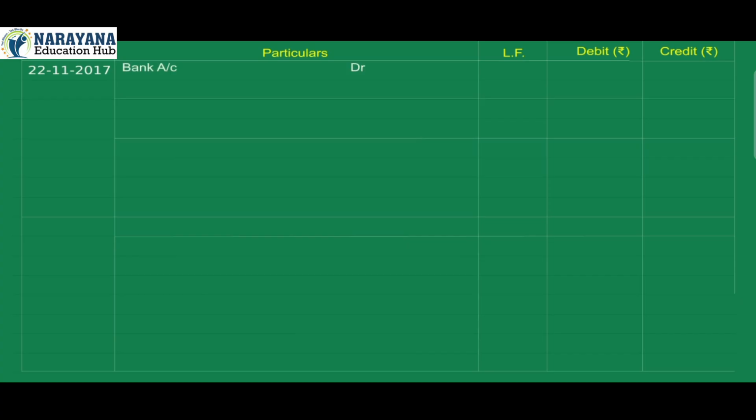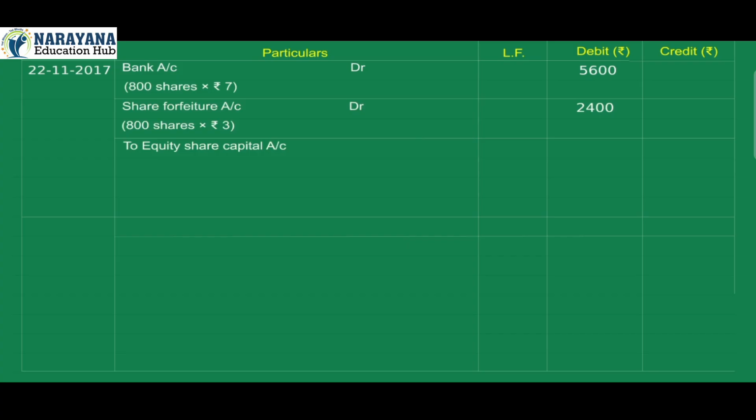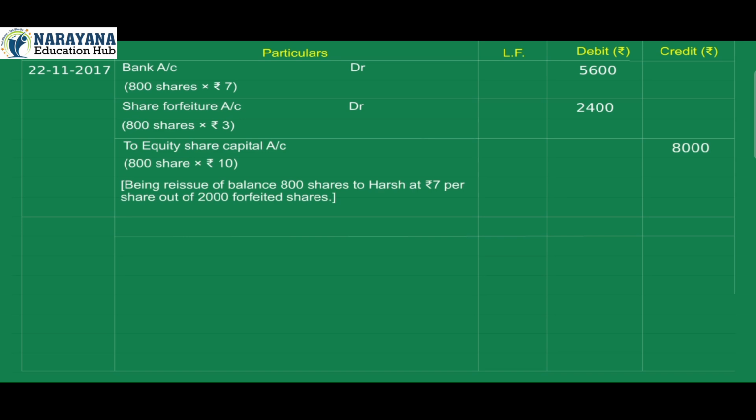22 November 2017. Bank account debit 5,600 (800 shares × rupees 7). Share forfeiture account debit 2,400 (800 shares × rupees 3). To equity share capital account credit 8,000 (800 shares × rupees 10). Being reissue of balance 800 shares at rupees 7 per share out of 2,000 forfeited shares.